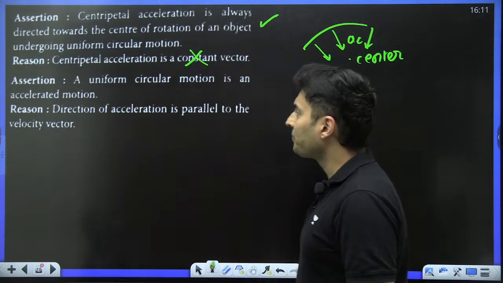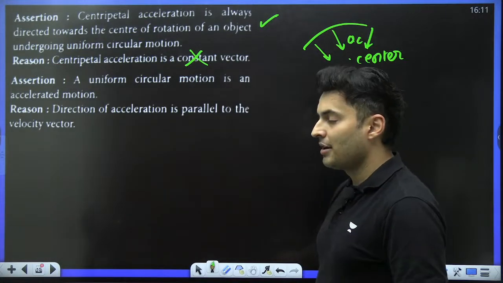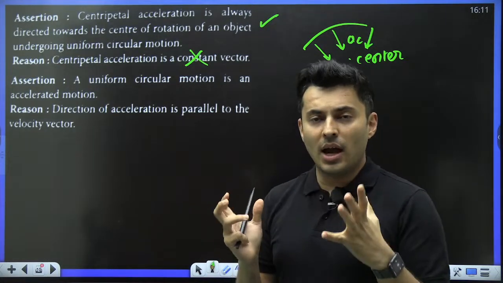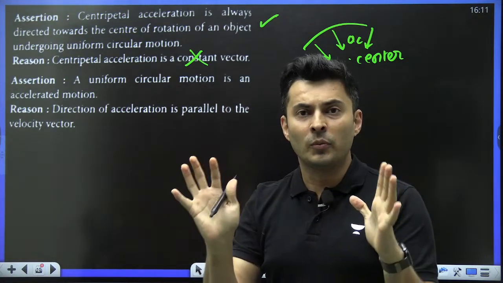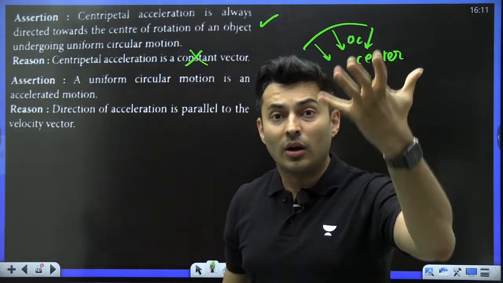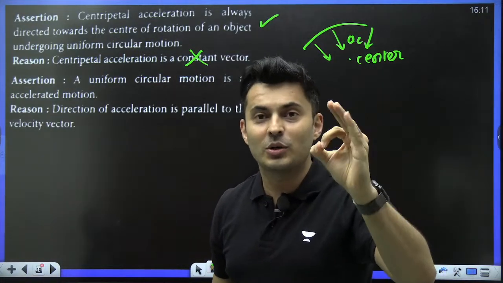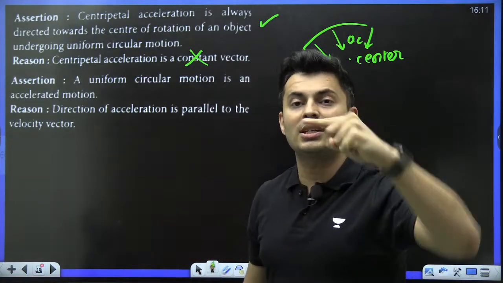Look at the next one. Uniform circular motion is an accelerated motion. A lot of people believe that when you have uniform circular motion, the speed is constant, so acceleration will be zero. No, that's not true. Even if the speed is constant, the direction changes.